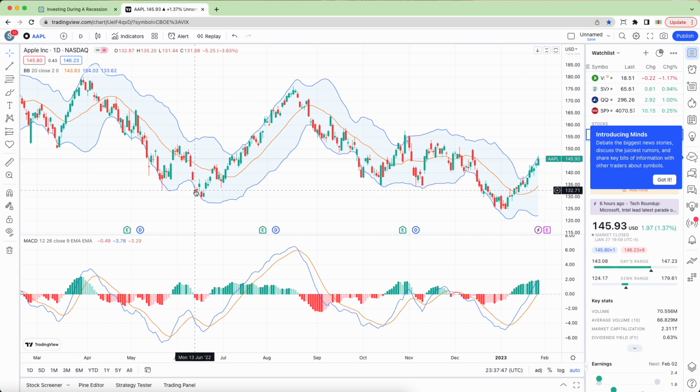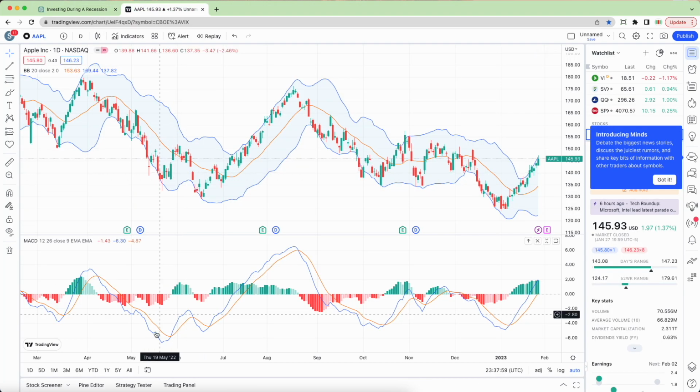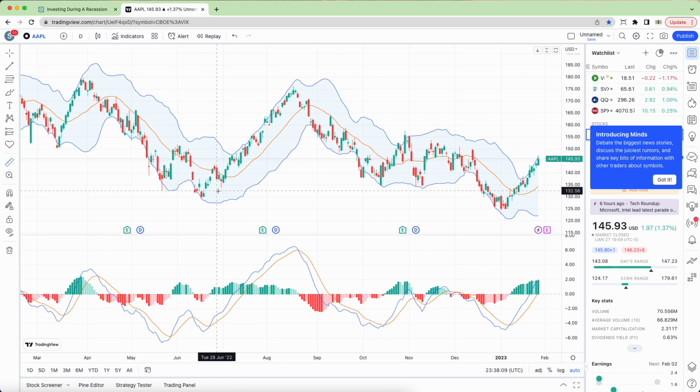But then we're also looking for a bullish signal when the MACD crosses above the signal line. So we want to see where the blue line crosses above the yellow line. And so we can see that here. And so at this point, let's go ahead and measure what that end result would be.